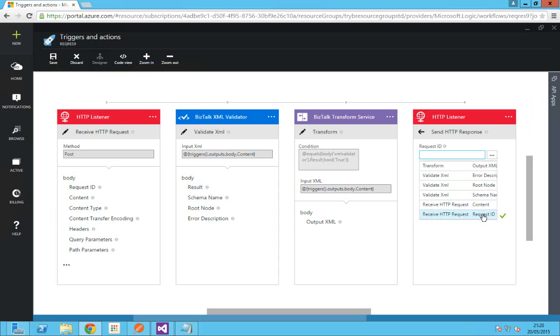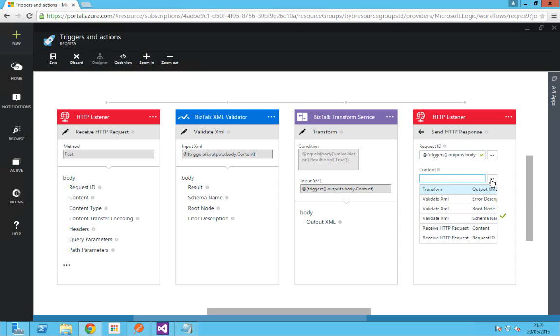So in this case, click on the request ID, which is going to act as the correlation ID. I'm going to send the response to the same request ID which I've received. What's going to be the content? The content is going to be the output of my transformation service. So click on the transform option here. And then the status, I'm going to send status 200, which is nothing but HTTP 200. Click OK.